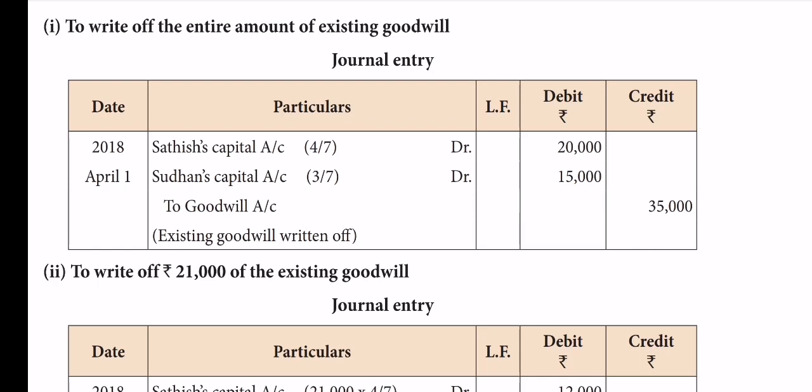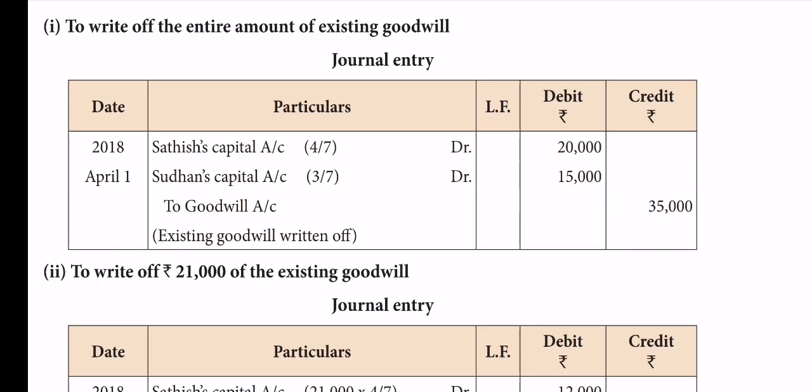Therefore, write at the heading: written off entire amount of goodwill by the old partners. Therefore, Satish's capital account debtor, Sudhan's capital account debtor to goodwill 35,000, shared in the ratio 4:3, I mean 4 by 7. So 35,000 into 4 by 7 gives 20,000 for the first partner and 15,000 for the second partner. Existing goodwill written off. This ratio is 4:3.